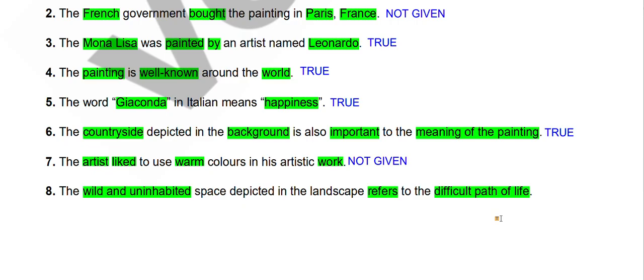But if it represents something else, like some sort of higher path or some sort of reward, we will say false. And if we don't know what the artist wanted to convey by using wild and uninhabited space in the landscape, we will say not given.